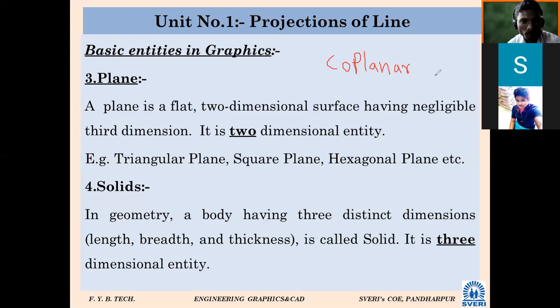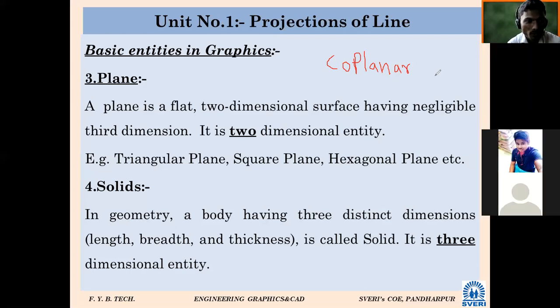Wall we cannot say as a plane. Why? Because it has thickness. Notebook page, paper, a page of your notebook. One page, not a set of pages. If you take one page of your notebook and compare its two dimensions with its third dimension, the third is very negligible. That's why we can say a page of your notebook is a plane, because as compared to its two dimensions, the third is very negligible.